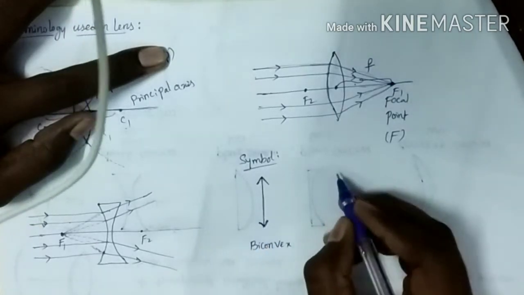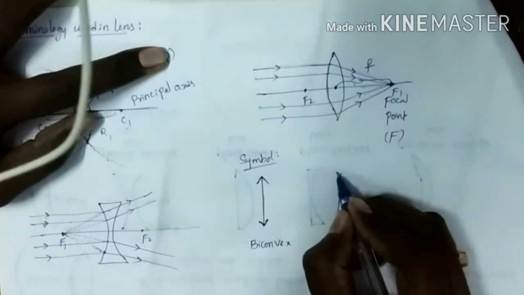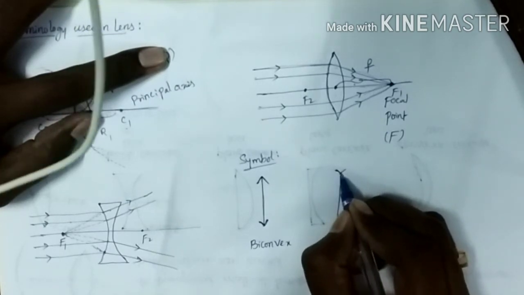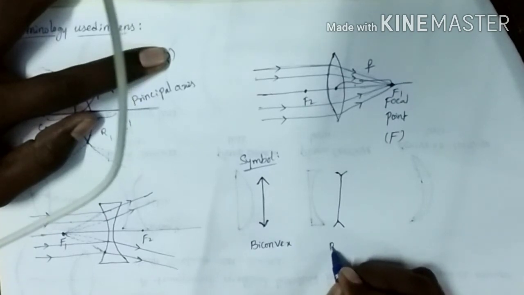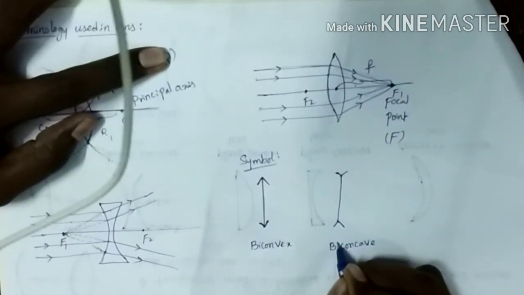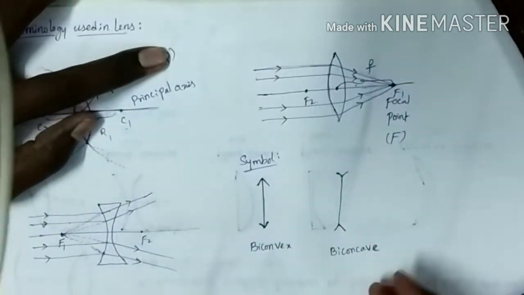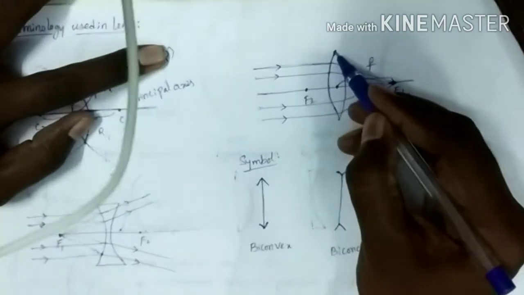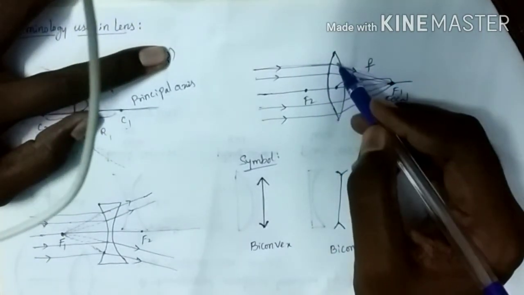And the symbol for the biconcave lens is where the arrowheads are reversed in position. Where are we using these symbols? When we draw ray diagrams, it is very difficult to always draw these lenses, and it will cause confusion.